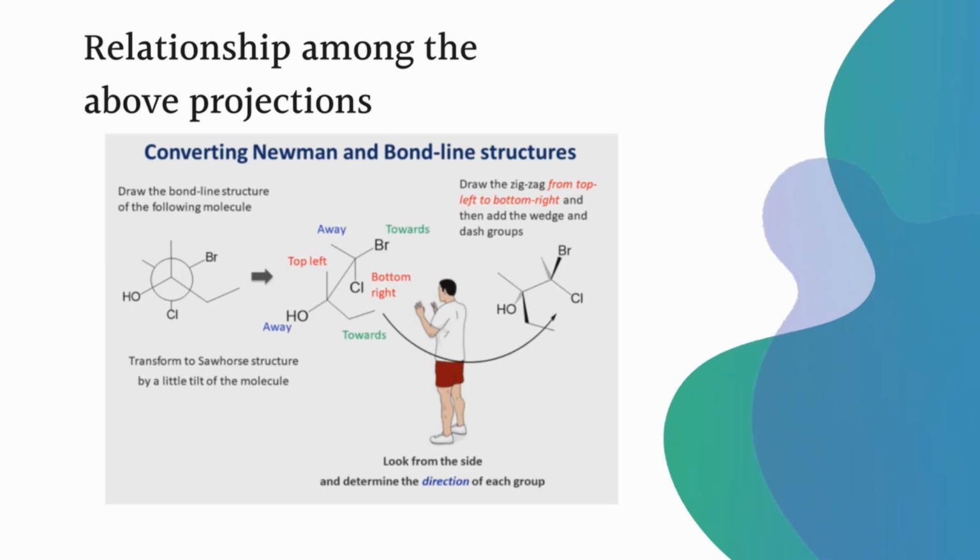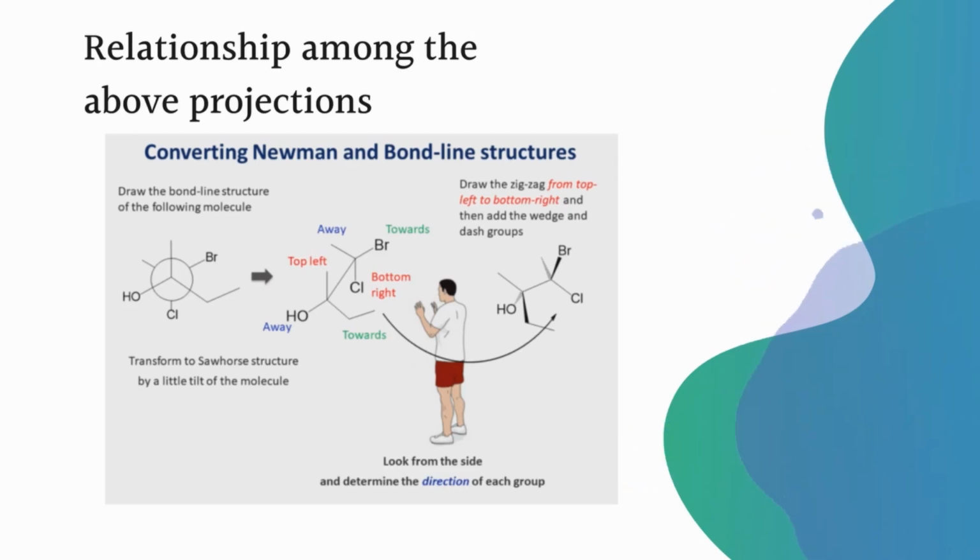Another group, like the ethyl group attached to the front carbon atom, and the bromine group attached to the rear carbon atom, are towards the viewer, coming forward to the viewer, so the viewer can easily see these two functional groups. These functional groups are represented in a wedge bond type of model. That's how we can convert, based on how we are looking at the molecule.